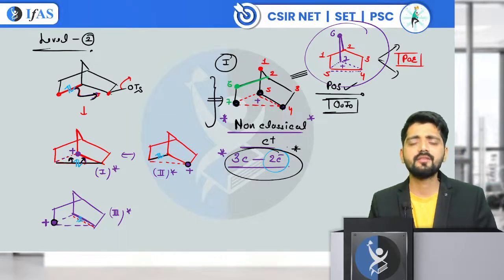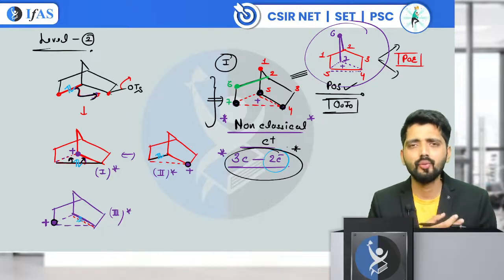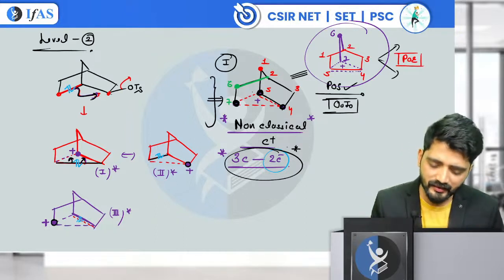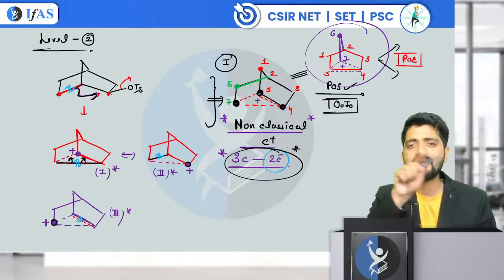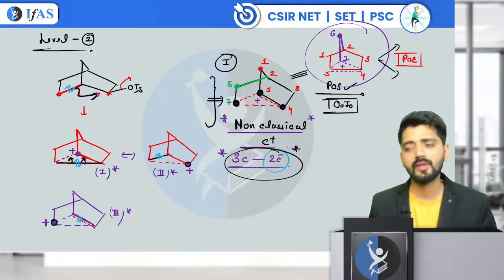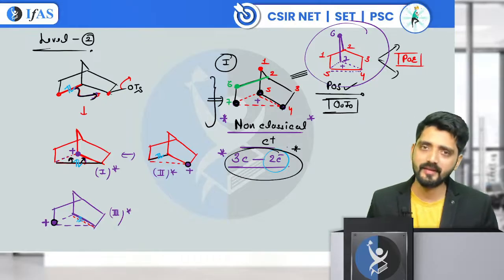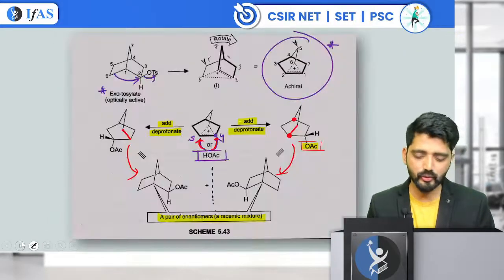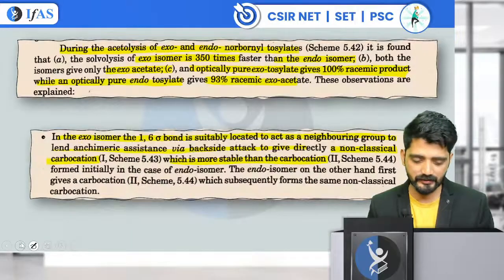And the carbocations which you study in day-to-day life are simple carbocations. They do not form such types of systems. This is the biggest differentiator, or you can simply see that the positive charge is roaming over three centers. When it can roam over three centers, then you can say it is a non-classical one. So this is how you need to identify a non-classical carbocation.